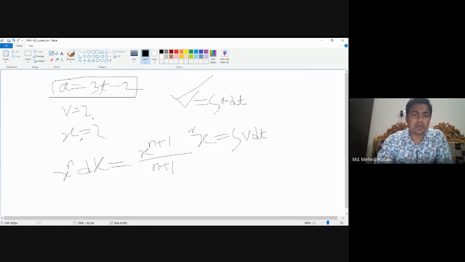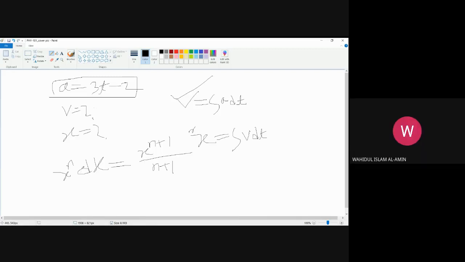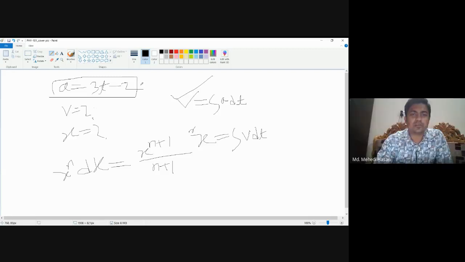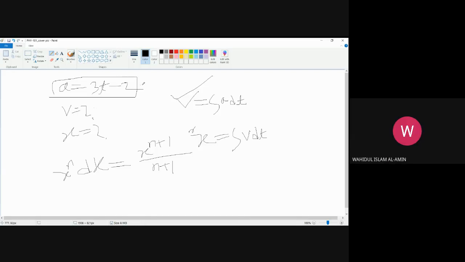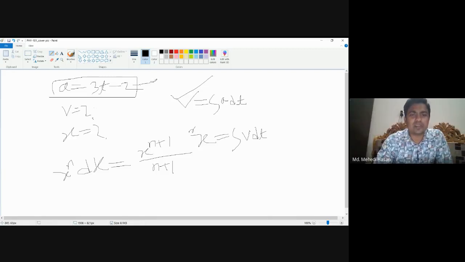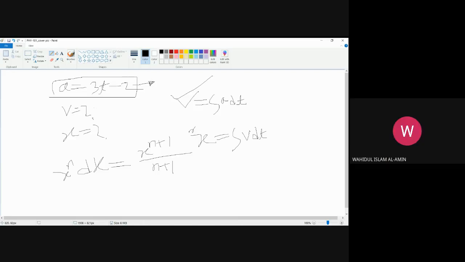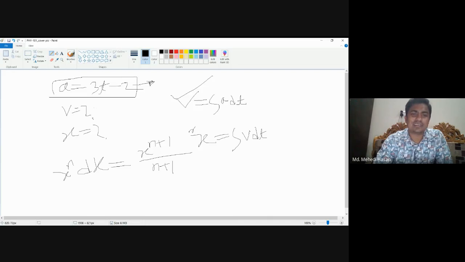Yes, question. Suppose we are given 3t minus 2 as the equation for acceleration. When we integrate it, it would be 3t square by 2 minus 2t plus c, right? The constant. To find the c, we would be given hints in the question, like at t equals 0 it was at rest. If it's at rest, then the velocity is 0. So those hints would be given, right? Yes, of course, there will be hints to find the constant of integration, because if you can't find the constant, the equation is kind of useless.